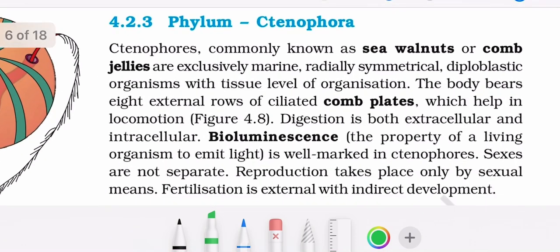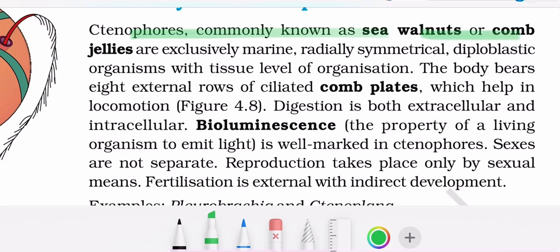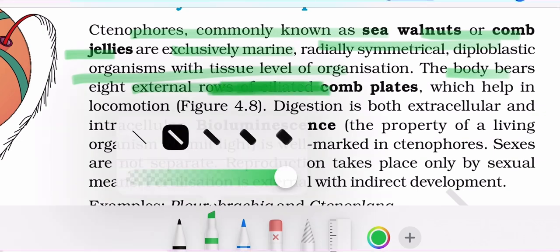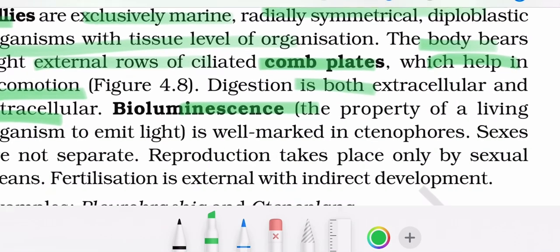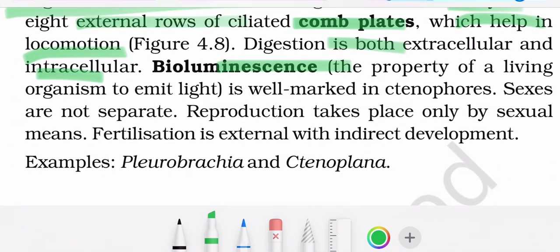Phylum Ctenophora. Ctenophores, commonly known as sea walnuts or comb jellies, are exclusively marine, radially symmetrical, diploblastic, with tissue level of organization. The body bears 8 external rows of ciliated comb plates which help in locomotion. Digestion is both extra and intracellular. Bioluminescence is well exhibited in ctenophores. Sexes are not separate. Reproduction is only by sexual means, and fertilization is external with indirect development.